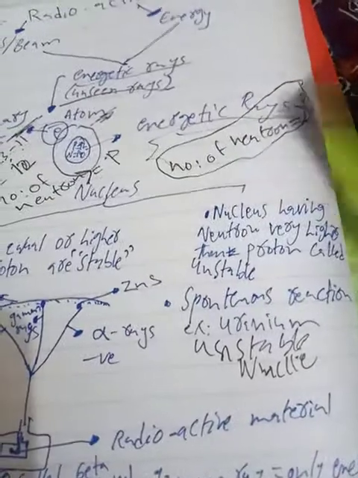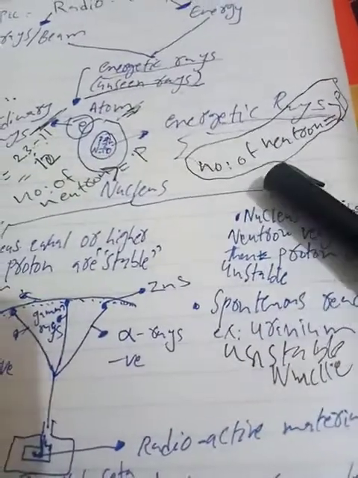The atom whose nucleus has a bit higher number of neutrons than protons will be called a stable nucleus.